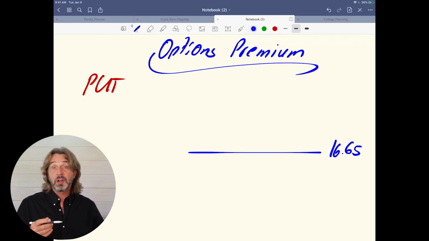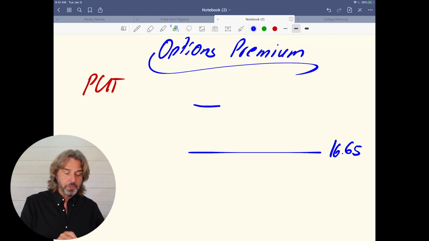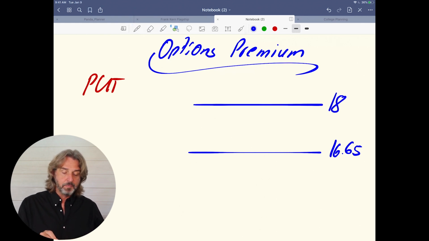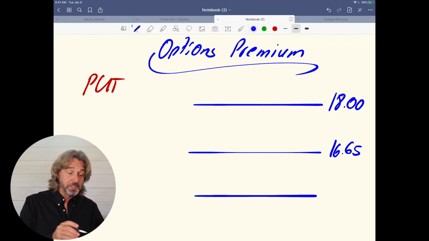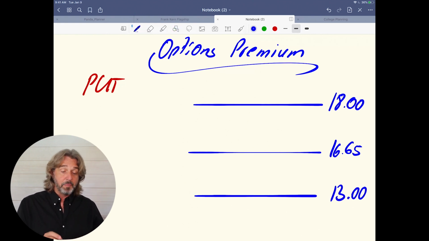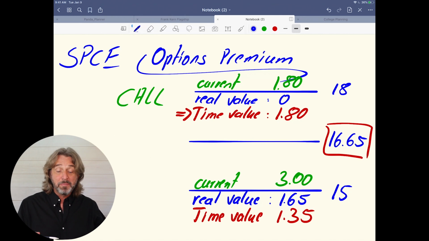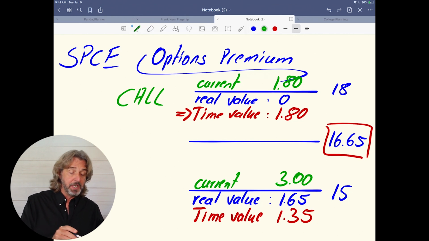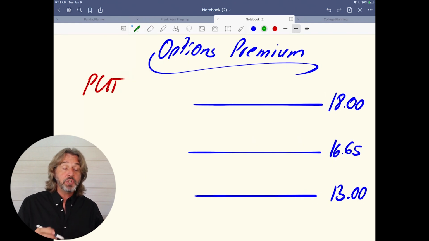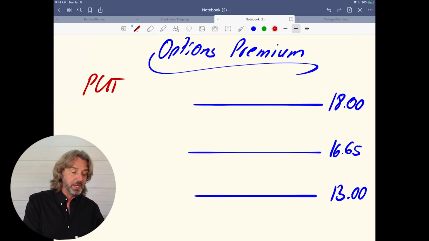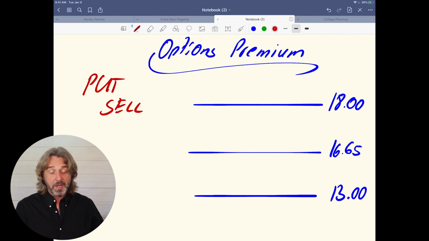Good. And now we take a look at two puts, and we look at one put of, let's say 18. And we will take a look at a put that is trading at 13, because that is the put that I currently have. Now, when we are talking about puts, it means, you see previously on this here, that we can buy the stock. So call means that we can buy the stock at the strike price. When we talk about puts, it means that we can sell the stock at the price.